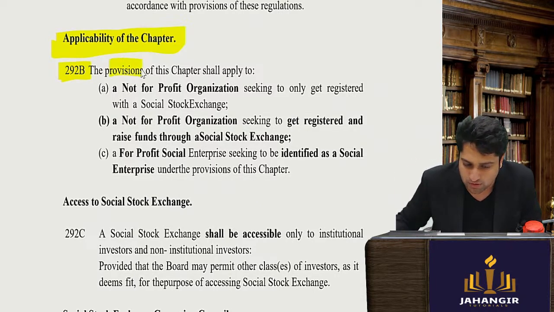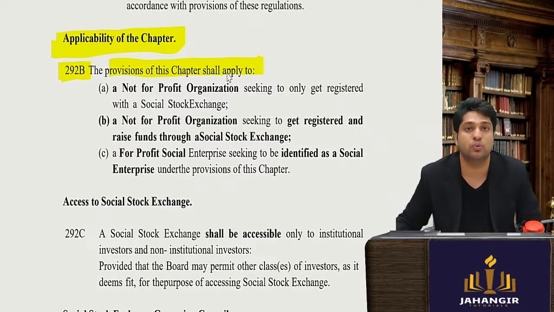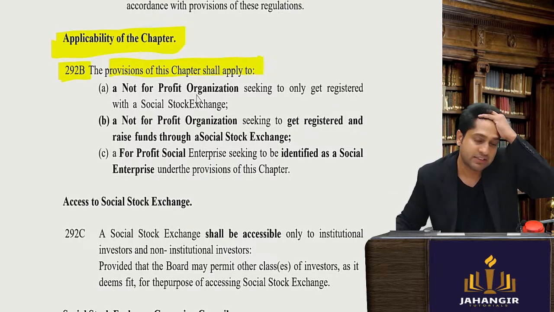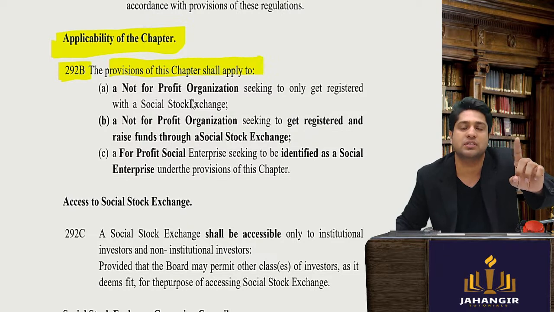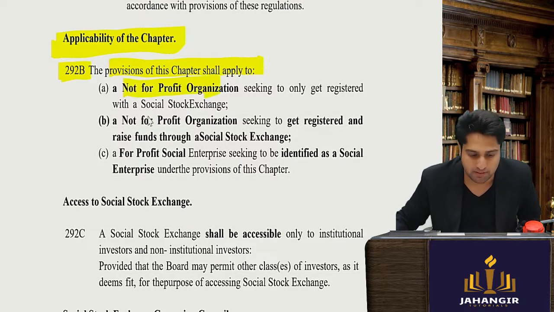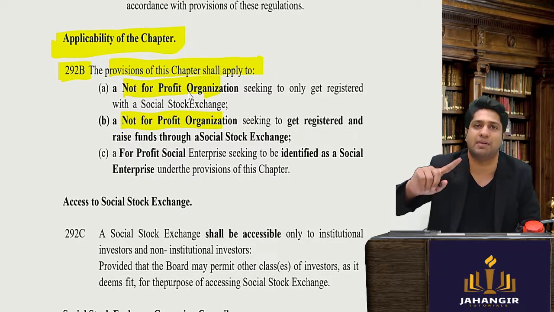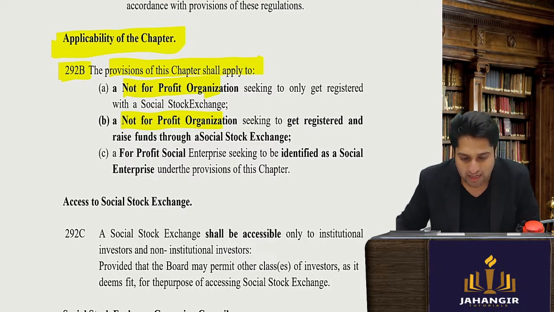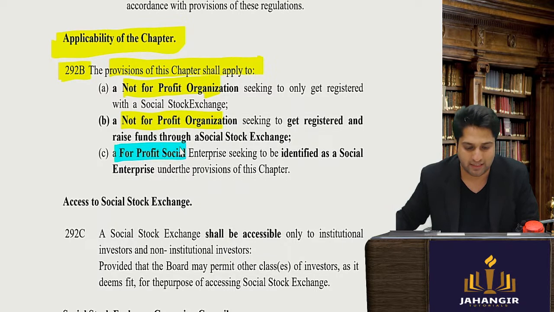It says that the provisions of Chapter 10A shall apply to NGOs as well as profit companies who have a social intent. So this is applicable to not-for-profit companies, as well as to profit social enterprises.